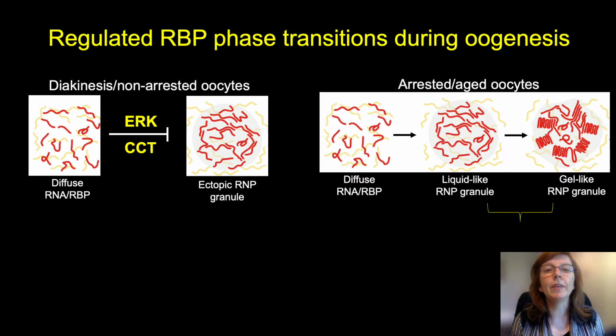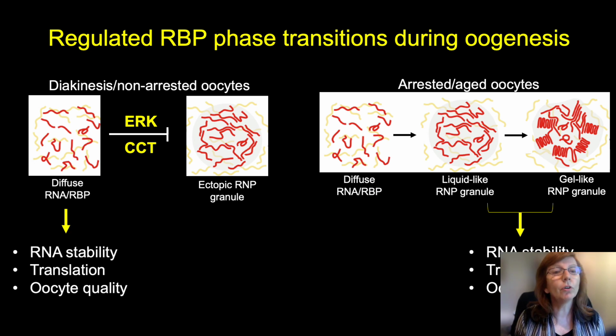We further propose that in arrested or old-aged oocytes, the situation may be different, with this extended meiotic arrest, and these condensate components, the RNAs and RNA binding proteins, may have a requirement for altered metabolism, requiring that large-scale condensation into granules that seem to have both a liquid-like and gel-like phase. And overall, we think that these two different developmental contexts have different requirements for proper regulation of RNA metabolism, RNA stability, and translation, which may ultimately then modulate oocyte quality.